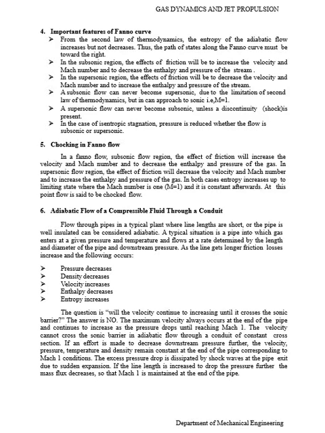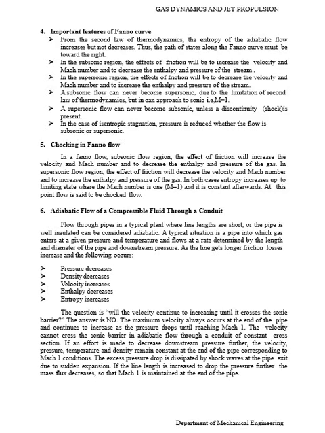A subsonic flow can never become supersonic due to the limitation of the second law of thermodynamics, but it can approach sonic, that is M equals 1. A supersonic flow can never become subsonic unless a discontinuity is present. In case of isentropic flow, stagnation pressure is reduced whether the flow is subsonic or supersonic.